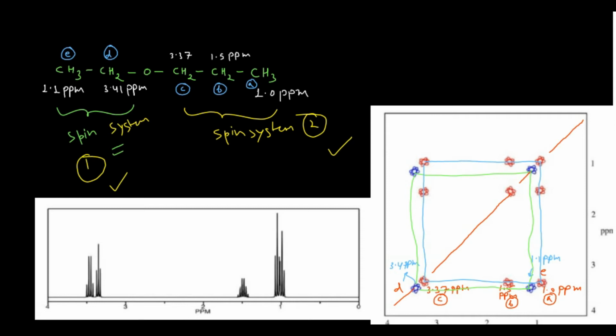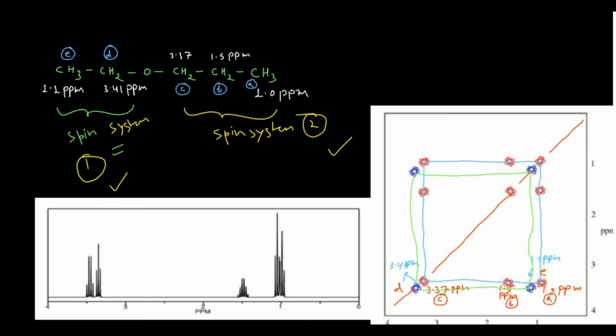The protons which are correlating will lie in the same row. But you see this D is not in the same row. That means this A, B, C are not correlating with the D. And the same is true for this one. This A is not correlating with this E also, right? Because the blue one was E. So they are also not correlating. So in that case, you see two spin systems are there, and this is the interpretation which you are doing, okay?